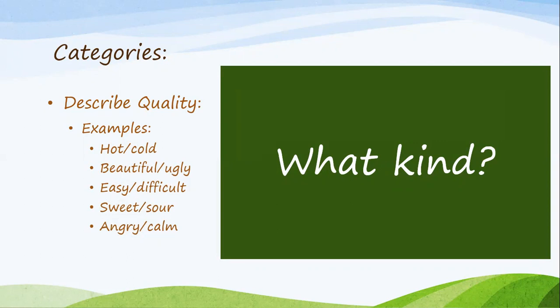And when we're talking about quality, the one that answers to what kind, we could also refer to it as sort of opinions, right? We can say that we grew a beautiful plant. What kind of plant? A beautiful plant. But someone else may have a different opinion, so they may not think of it as beautiful. They may think of it as ugly.